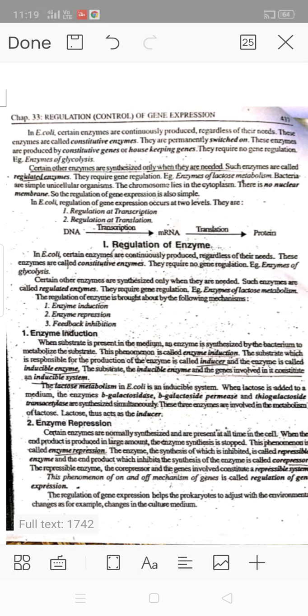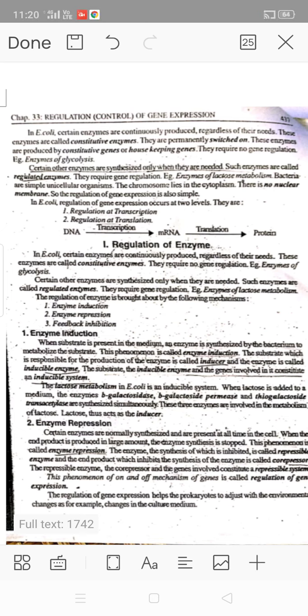In Escherichia coli, certain enzymes are continuously produced regardless of their needs. These enzymes are called constitutive enzymes. They are permanently switched on. These enzymes are produced by constitutive genes or housekeeping genes. They require no gene regulation. For example, enzymes of glycolysis.